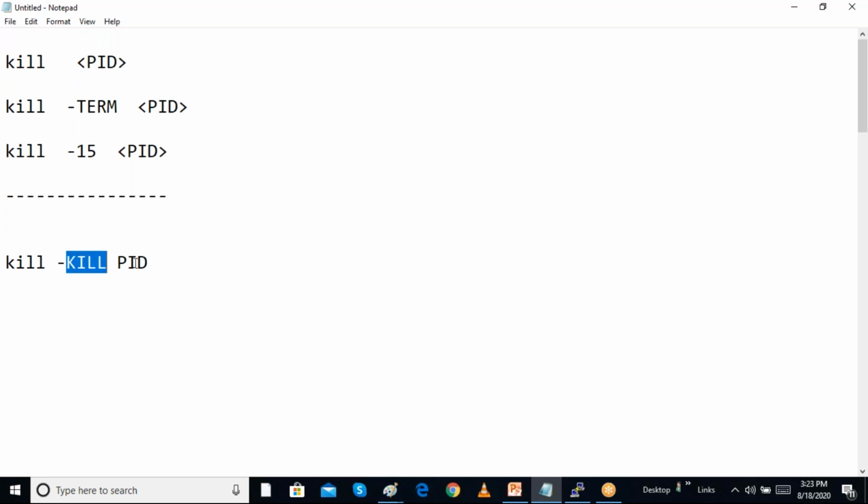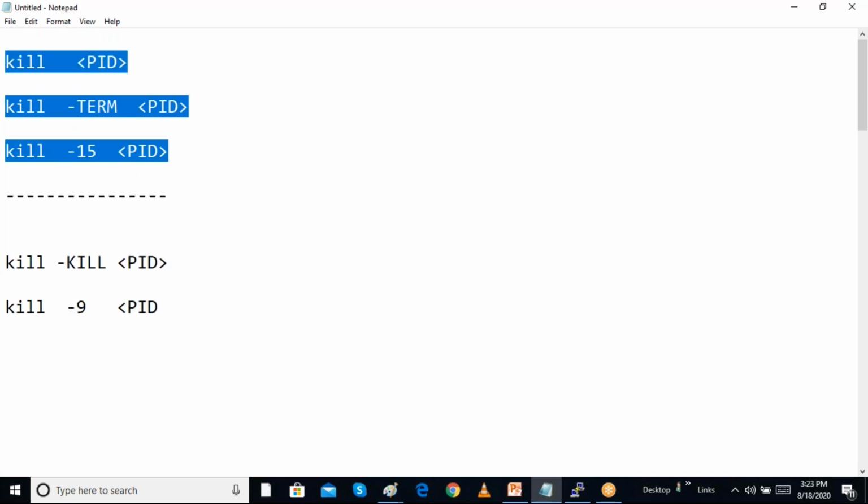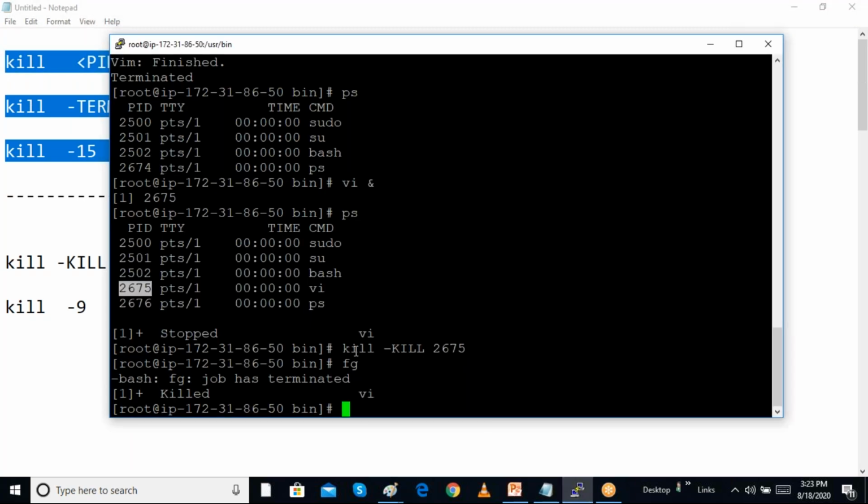So kill hyphen KILL is forcefully stopping. Suppose some process is not stopping, we can give the signal kill hyphen 9 PID also. These two commands are equal. We are stopping it in a forced way, and the other is the graceful killing we can do. So we can kill them by kill hyphen KILL, or kill hyphen 9. So there are signals for stopping the process.